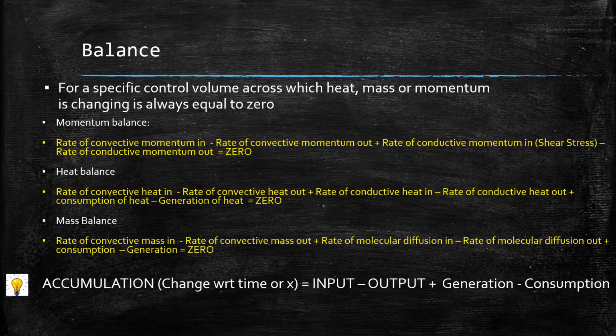So that is how a particular system has to be looked at from a control volume perspective, right? So rate of convective heat in minus rate of convective heat out, plus rate of conductive heat in minus rate of conductive heat out, plus, sorry, it should be plus generation of heat minus consumption will be equal to 0.